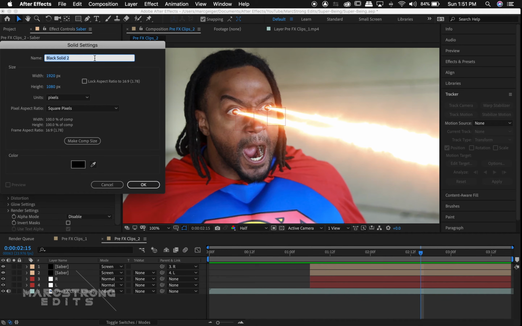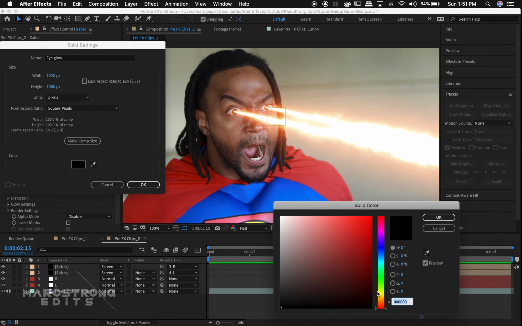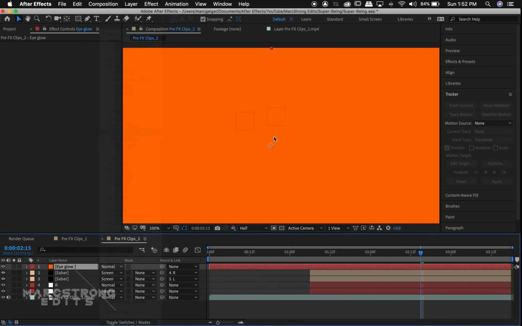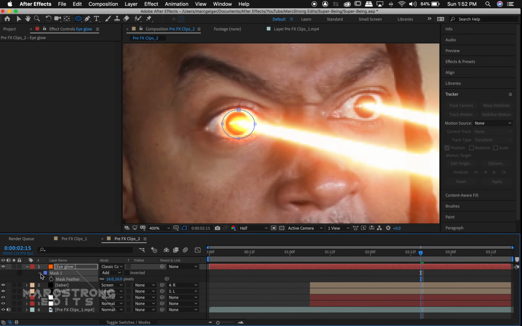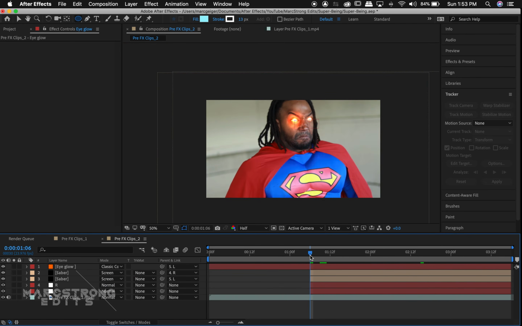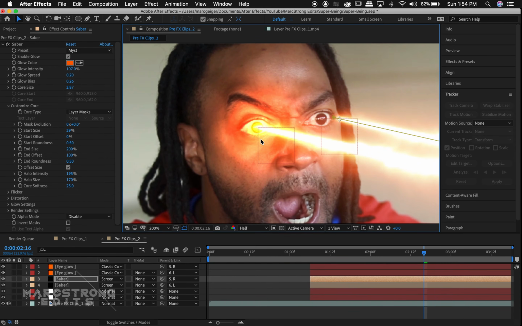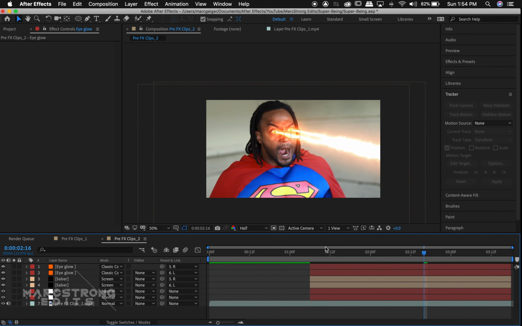And one final step I did, I created a new solid and made it orange. I set the transfer mode to classic color dodge and feathered it out. And just like with the laser beams, I parented to the L and the R layers, and this created a glow around the eyes as well.